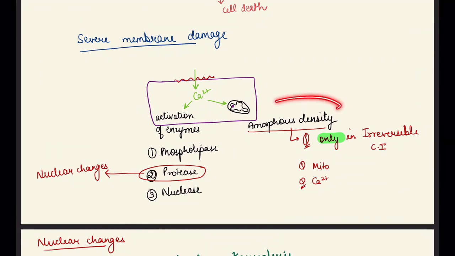Amorphous density is only seen in irreversible cell injury, not in reversible. Those were the myelin figures, which are seen in both reversible and irreversible cell injury. This is the amorphous density, which is due to the accumulation of calcium inside the mitochondria, and it is only and only seen in irreversible cell injury.